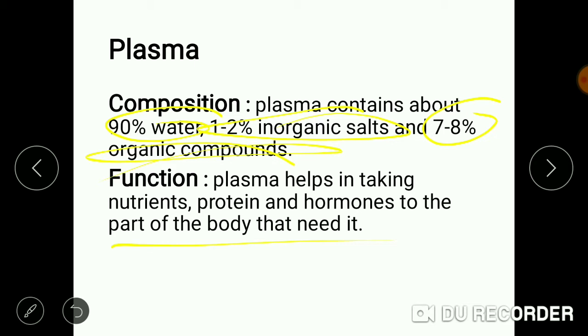So the blood already contains these nutrients, proteins and hormones. Because of the movement which is taking place due to plasma, these nutrients are also transferred to various parts of the body. So plasma is basically responsible for movement of the blood to various parts of the body, and hence it leads to transportation of nutrients, proteins and hormones.